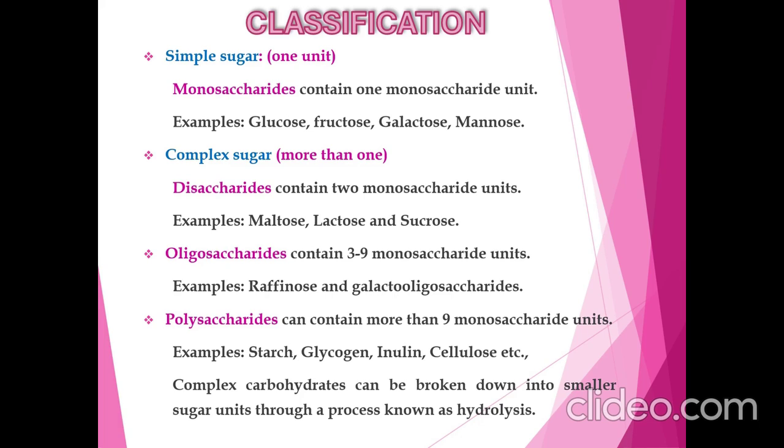Polysaccharides are complex carbohydrates composed of more than 9 monosaccharide units. Examples are starch, glycogen, inulin, cellulose, etc. And these complex carbohydrates can be broken down into simple sugar units through a process known as hydrolysis.